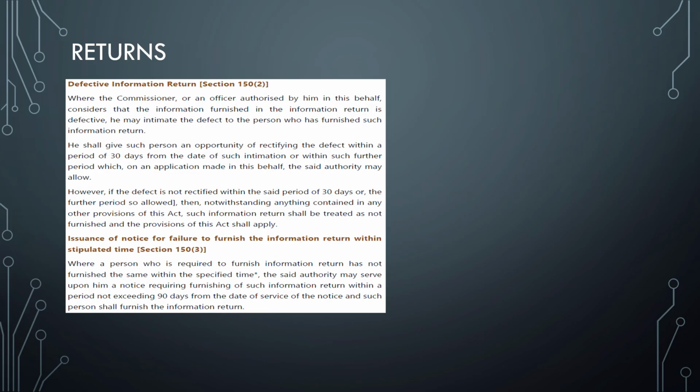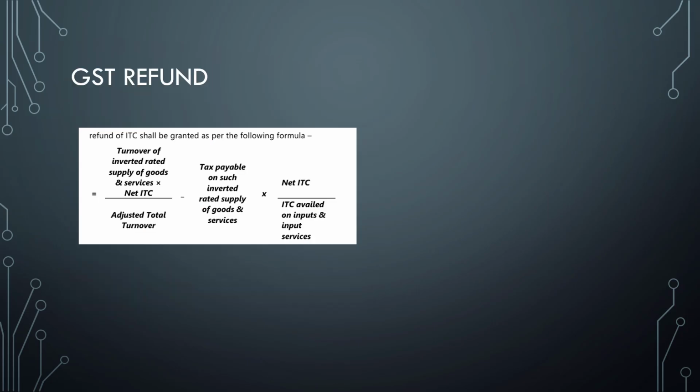So next one is defective return, defective information return. Section 150 talks about it. A commissioner will give a person an opportunity of rectifying the defect within 30 days of the date of intimation. However, if a person who is required to furnish information has not furnished it, the authority may serve upon a notice requiring such information within a period not exceeding 90 days. So for section 150, two numbers you should keep in mind: one is 30 days, another is 90 days.